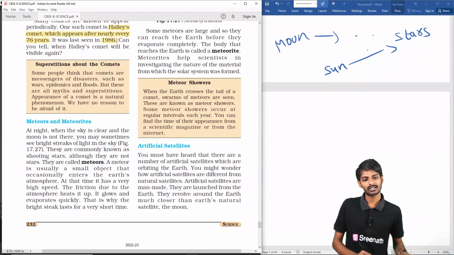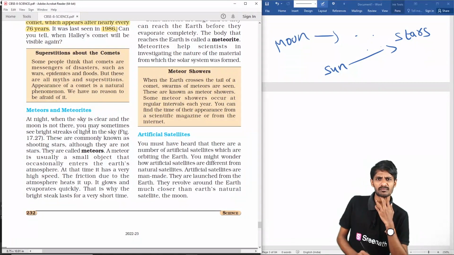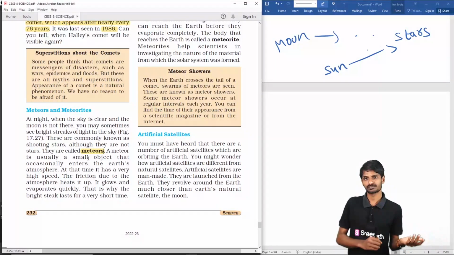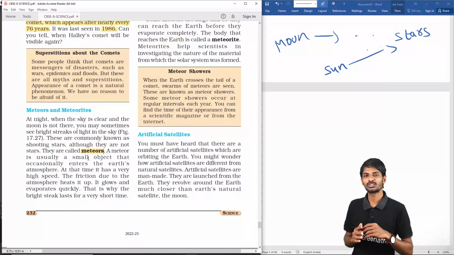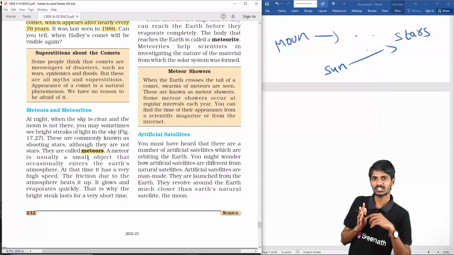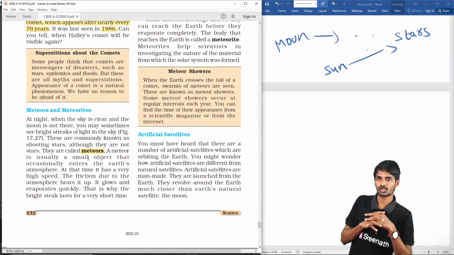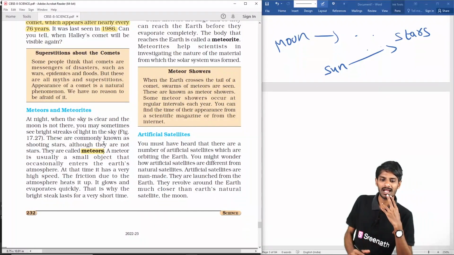And the next thing is meteors and meteorites. Sometimes if you look at the night sky, some bright objects come and suddenly flash off. Why? Because these are meteors. Some masses come from outer space and enter the Earth's atmosphere, but due to air resistance and friction of the atmosphere, they burn up in the atmosphere.